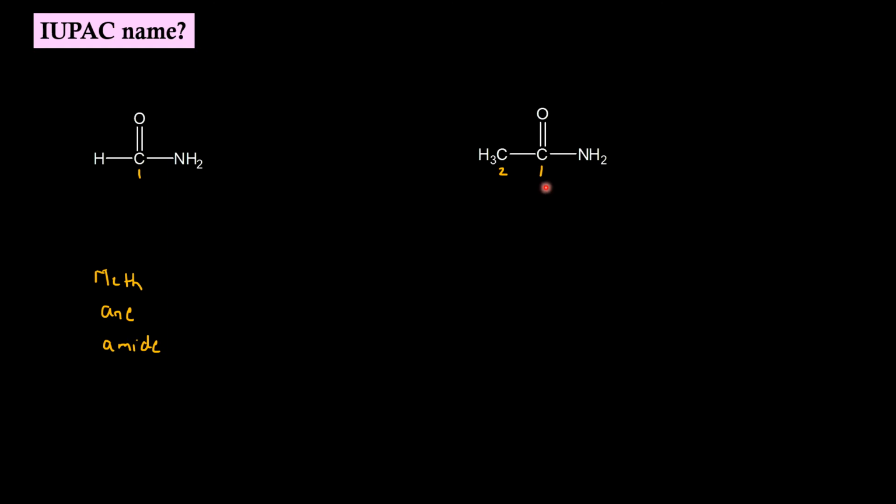With the second molecule, root word is eth. Primary suffix is ane. Secondary suffix is amide. Since the secondary suffix starts with a vowel, we have to drop the E of the primary suffix. IUPAC names will be methanamide and ethanamide.